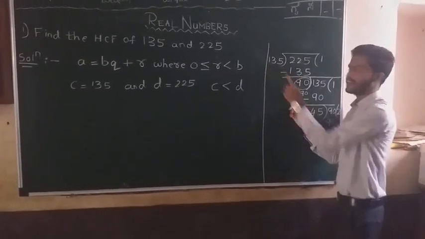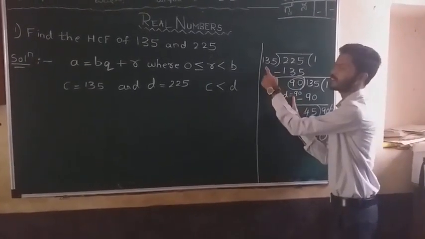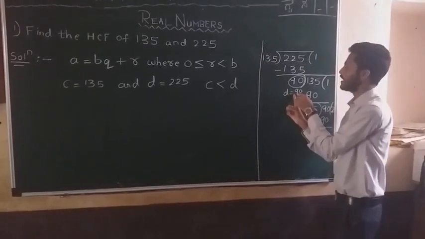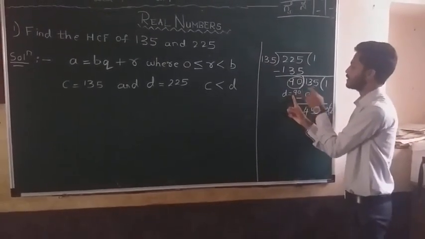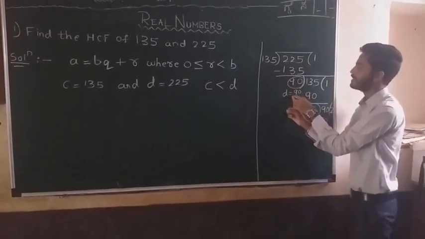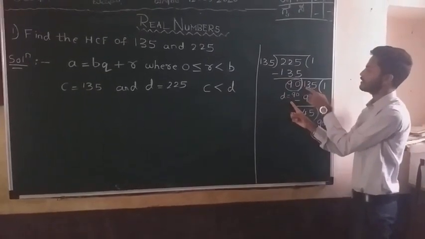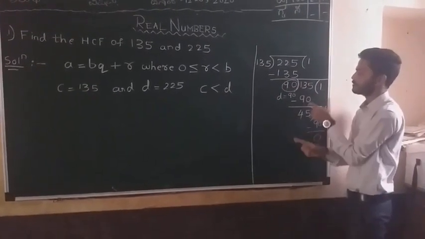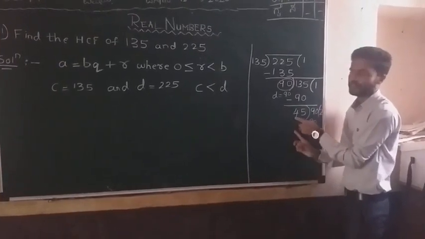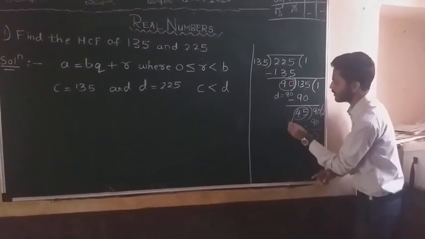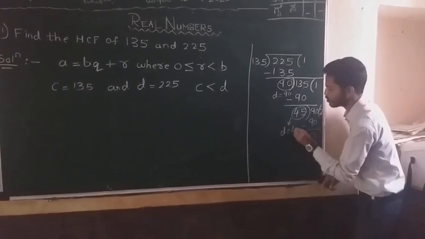Now 90 is smaller than 135, so we shall divide 135 by 90. 90 times 1 is 90, and the remainder is 45. Now this becomes the new value of D, which is 45.